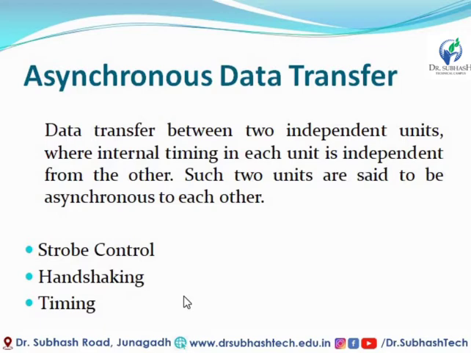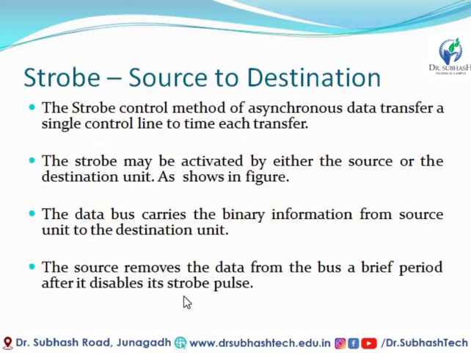First of all, we will see what the strobe is and how we can use it in asynchronous data transfer. Here is a short description: the strobe is one type of signal.